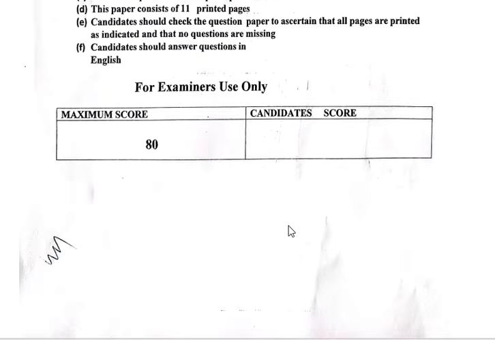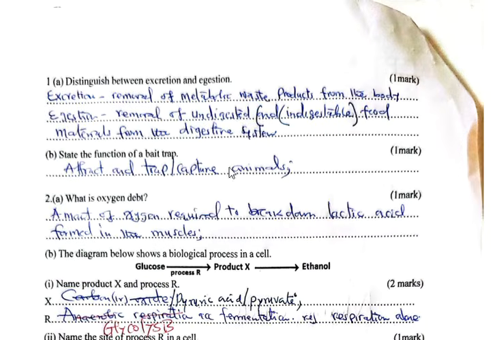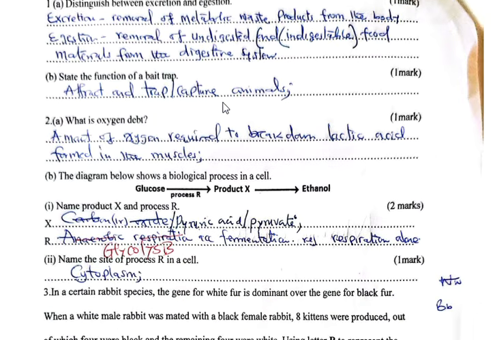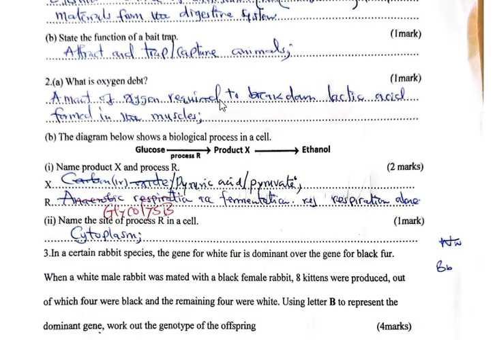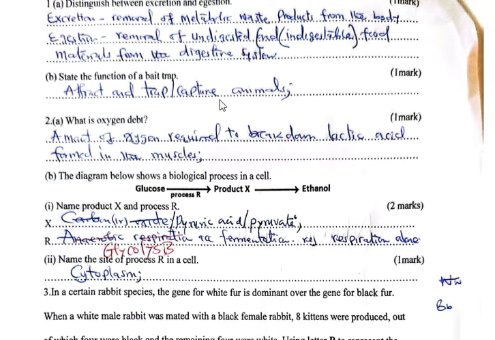Question 1. Distinguish between excretion and digestion. Excretion involves removal of metabolic waste products from the body. Then digestion is a removal of undigested and indigestible food materials from the digestive system. State the function of a bait trap. The function is to attract and trap or capture animals. A trap must be present for you to score. Also, trap must be there for you to score.